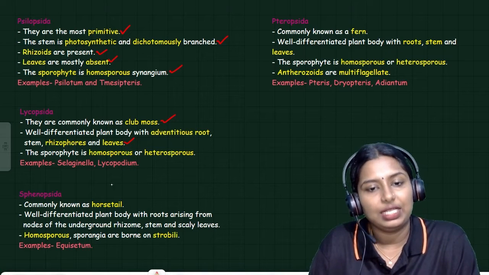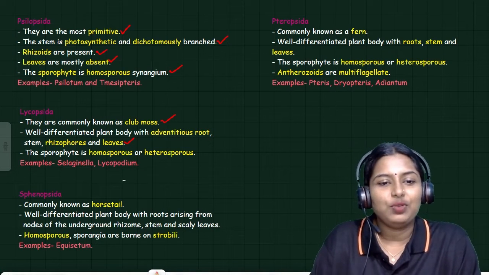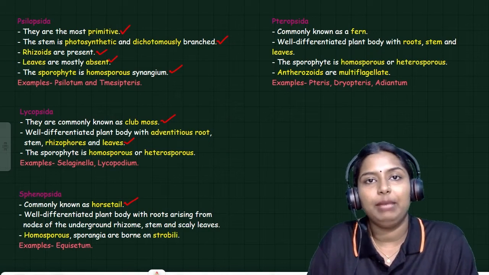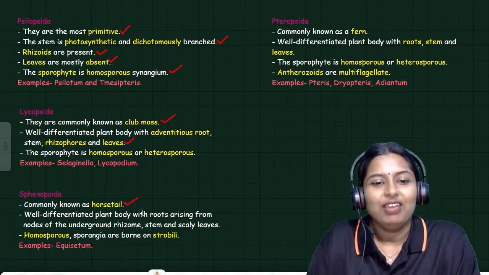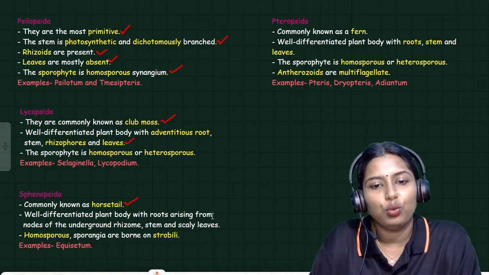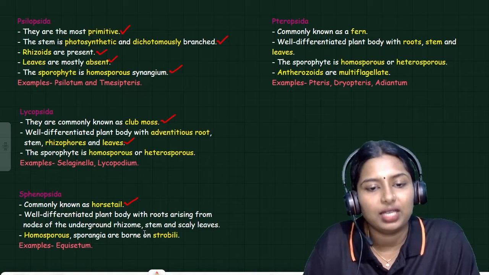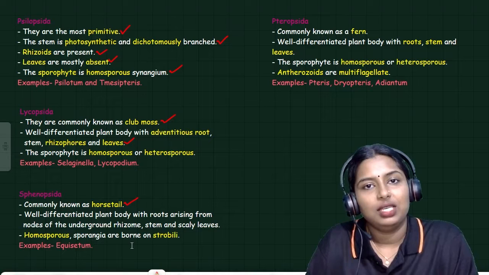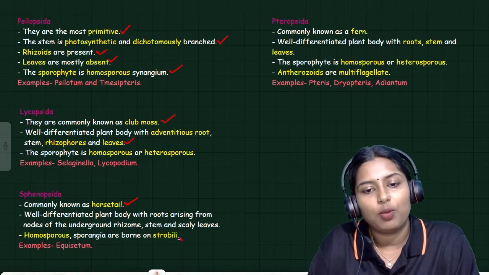Examples are Selaginella, Lycopodium. Next one, Sphenopsida, commonly known as horsetail. It also has a well differentiated plant body, with roots arising from nodes of an underground rhizome, stem and scaly leaves. Homosporous, the sporangia are borne on strobili.